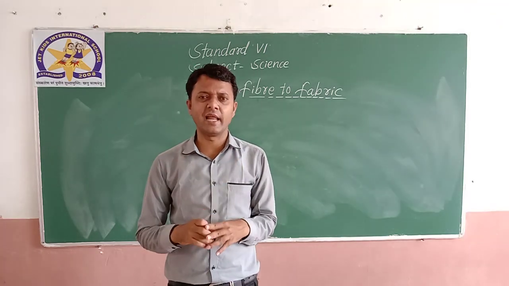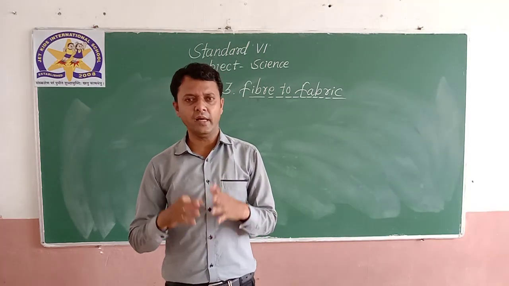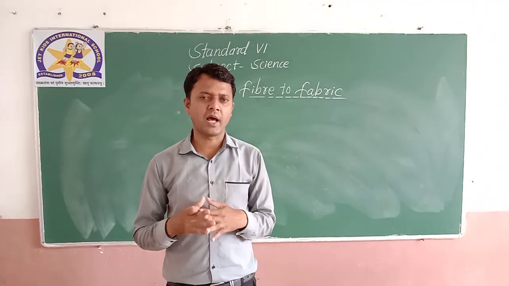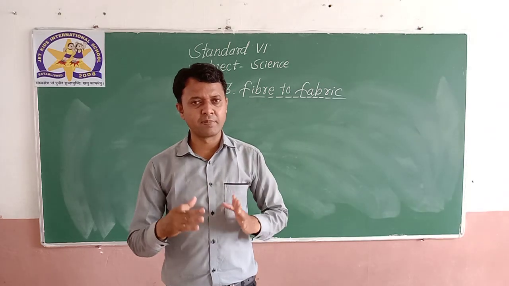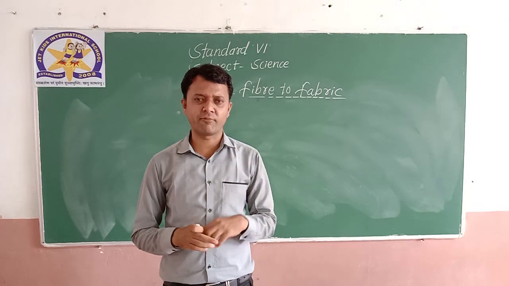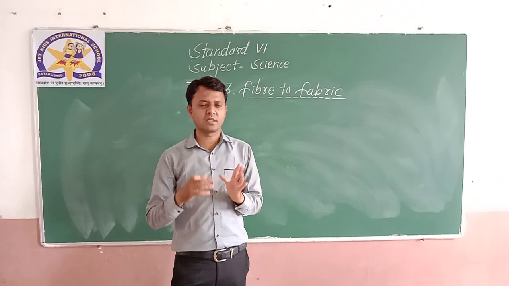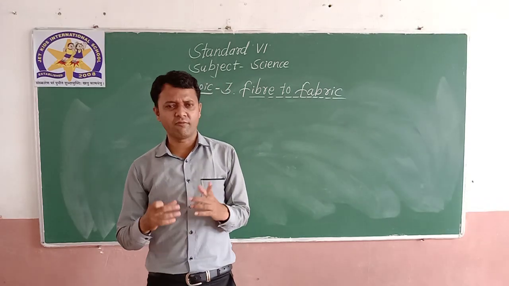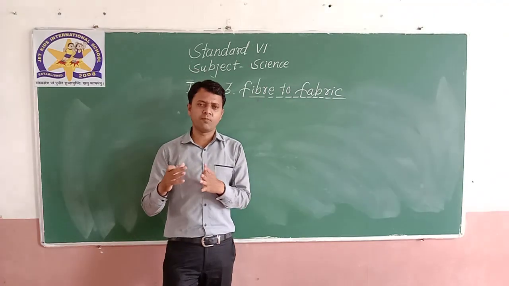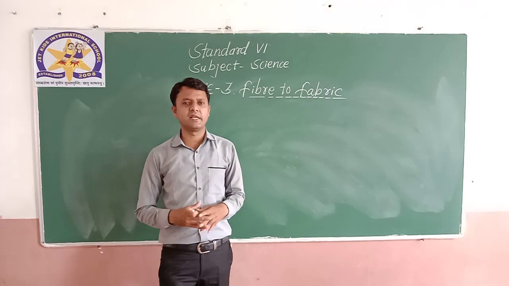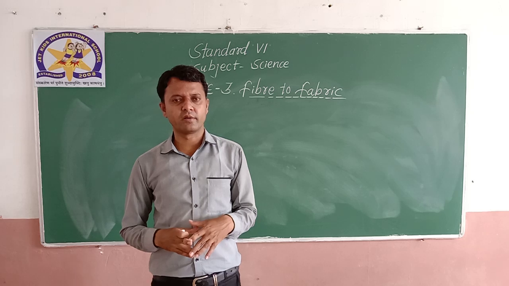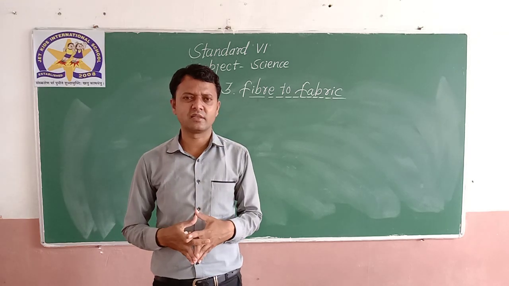They are the size of a lemon. Lemon-size cotton balls appear when the cotton plant is completely grown and mature. Why am I saying ball? Because it is round in shape, it looks like a ball. When these cotton balls are completely mature, they burst open, and from those balls we get the cotton.